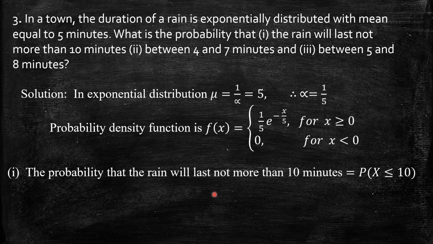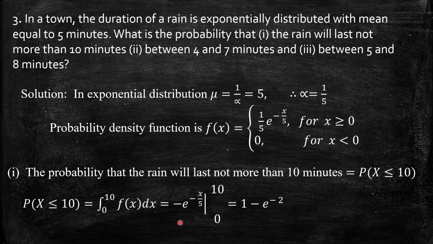Now the first probability we need is that the rain will last not more than 10 minutes. It will last less than 10 minutes, which means we want the probability of x less than or equal to 10. I can find this by integrating the probability density function f of x from minus infinity to 10. But on the negative number line, from minus infinity to 0, the PDF itself is 0, so I can take 0 to 10. In the interval 0 to 10, the PDF is already defined as 1 by 5 e power minus x by 5.